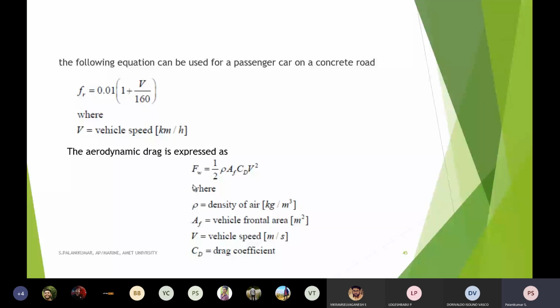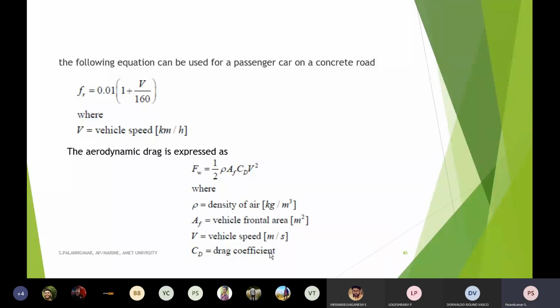That expression is usually represented by F_w. For this, we should know the density of air, the vehicle frontal area, which is a fixed one, the vehicle speed, which is varying, and the dragging coefficient, the aerodynamic dragging coefficient. This should be as low as possible, because it plays a very important role. A dragging coefficient varying between 0.2 to 0.5 is good. In the expression it is already divided by 2, and if it is once again multiplied by 0.5, it reduces further.